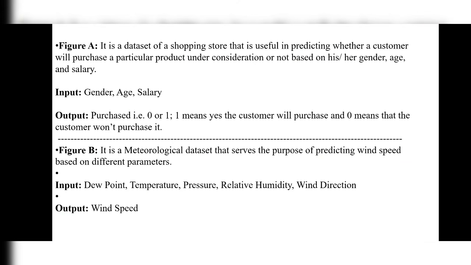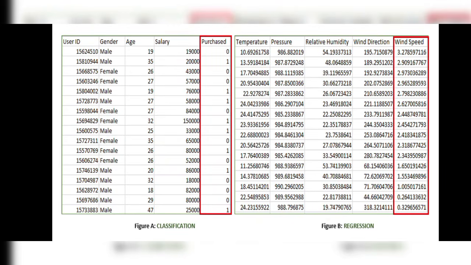Okay, so what are the inputs of figure A? Gender, age and salary. These three are the inputs of figure A. Then what will we get as output? Purchased, that is 0 or 1. That means we have two values only, binary values, 0 or 1. 1 means yes, the customer will purchase, and 0 means the customer won't purchase it. See, by seeing this figure, first user, his gender is male, age is 19 and salary is 19,000. So he purchased 0. That means he doesn't purchase that particular product.